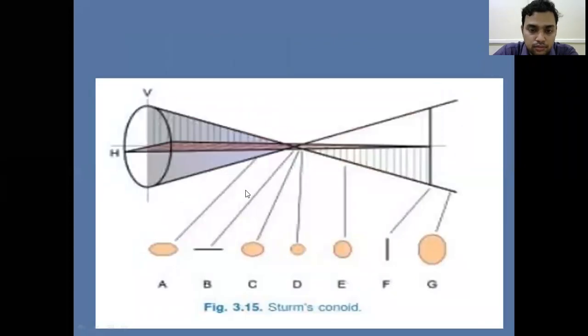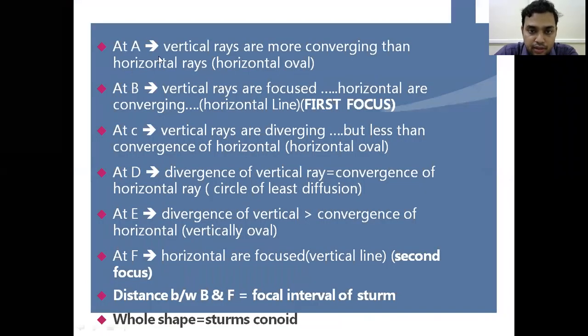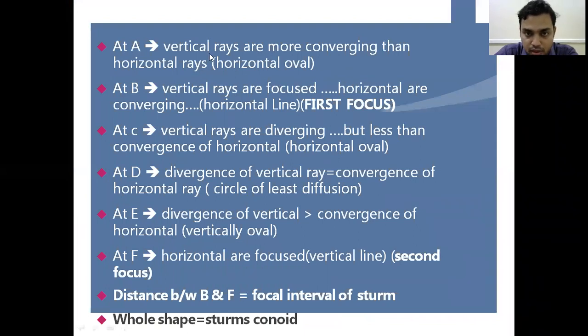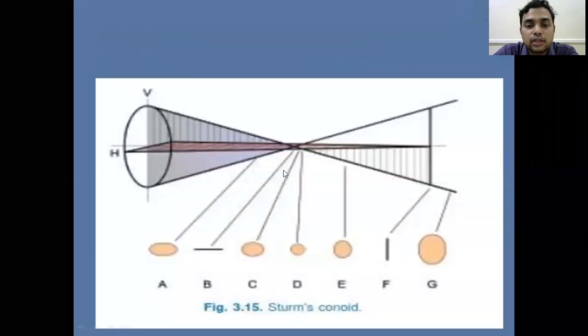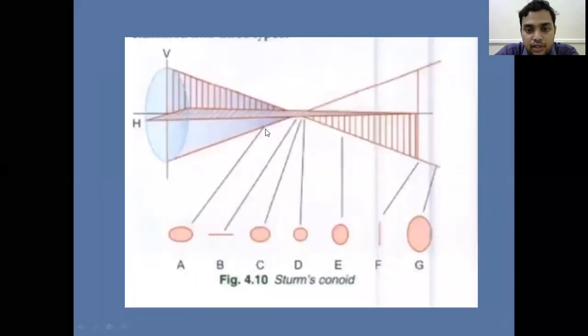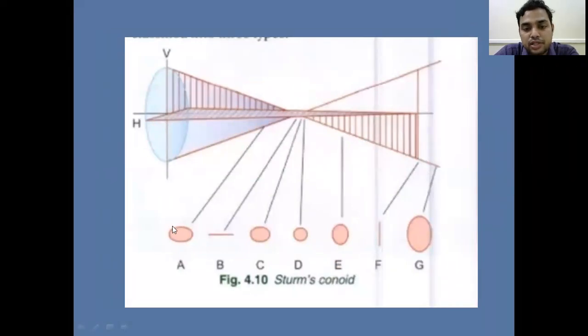So this is the Sturm's conoid. Here at the point A, the vertical rays are converging more than the horizontal rays, and the bundle of rays forms the horizontal oval. So here we get a horizontal oval shape of the bundle of rays. It is because of the convergence of the vertical rays when compared with the horizontal rays. So at the point A, we get a horizontal oval shape.